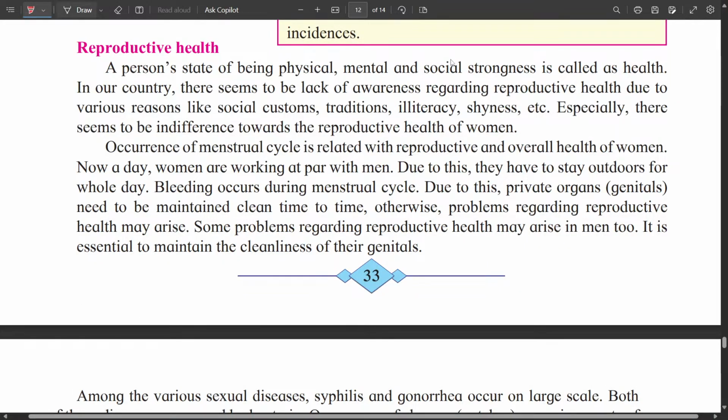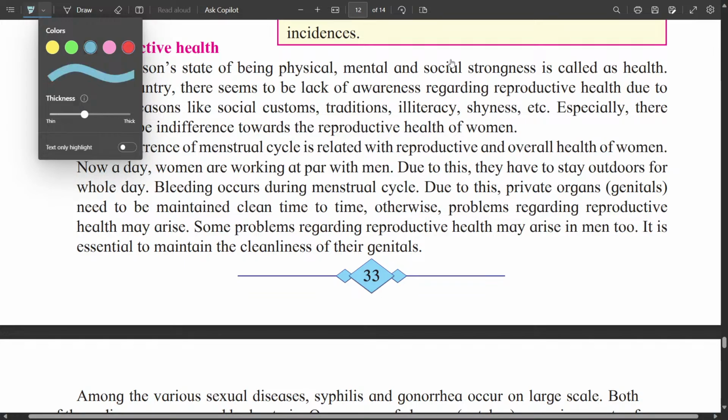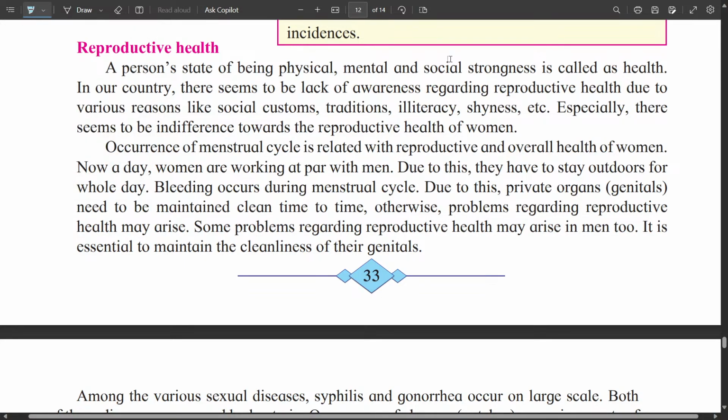Next topic is reproductive health. A person's state of being physically, mentally and socially strong is called health. In our country, there seems to be a lack of awareness regarding reproductive health due to various reasons like social customs, traditions, illiteracy, shyness, etc. Especially there seems to be indifference towards the reproductive health of women.